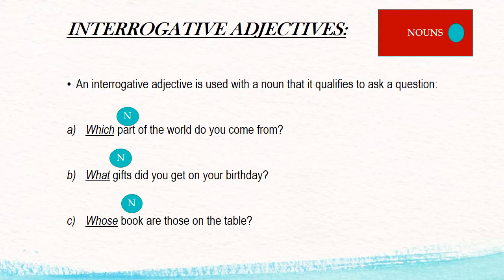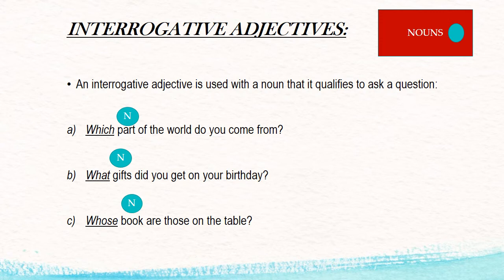For example, here it is written, which part of the world do you come from? The word part is showing the noun, and which is qualifying the question, and it is qualifying the noun. That is why it states that it is an interrogative adjective. It is defining the quality of a noun as well, but in a question form.